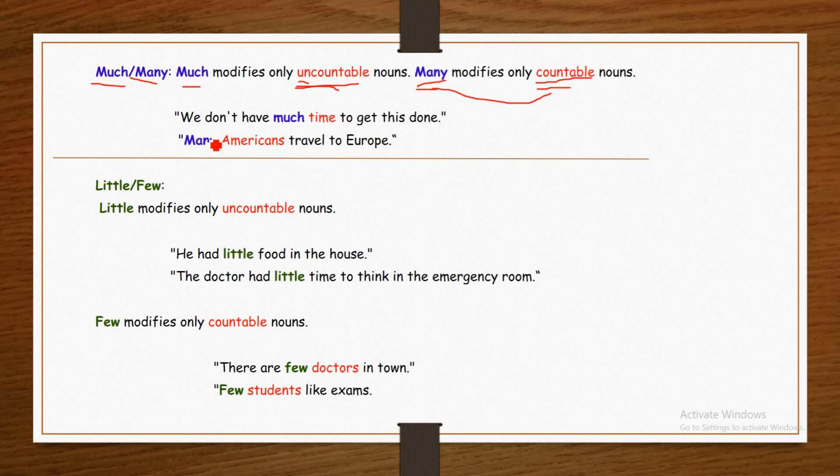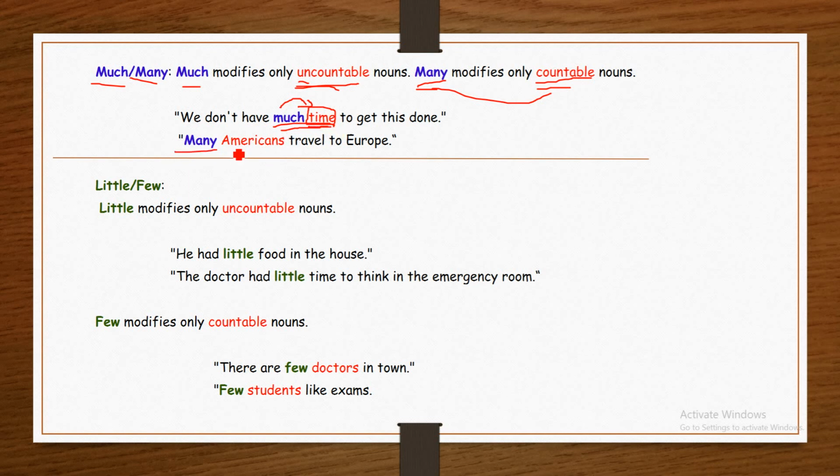For example, we don't have much time. Time is what is uncountable. We don't have much time. Much is used with what? With an uncountable noun. Time is uncountable.